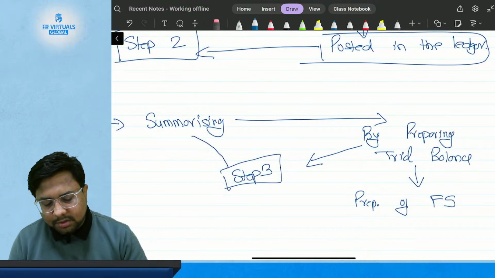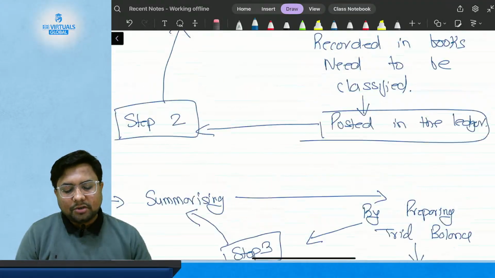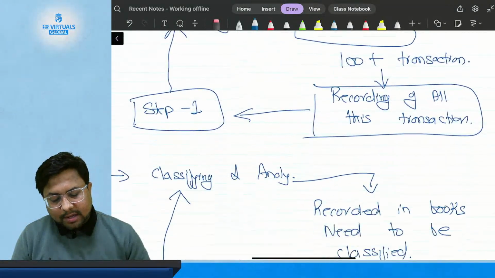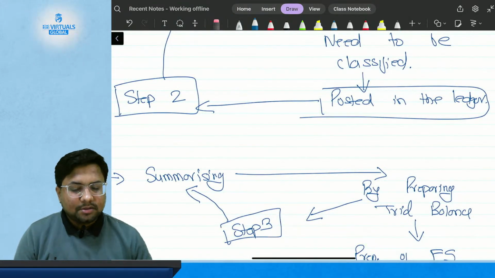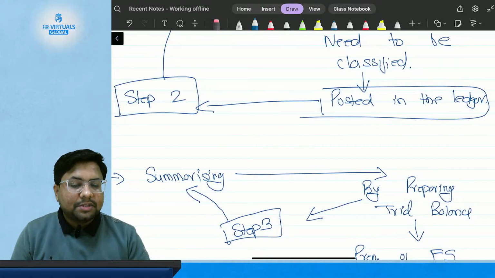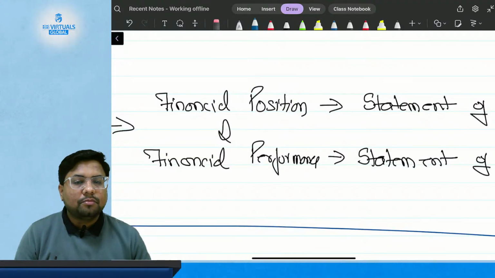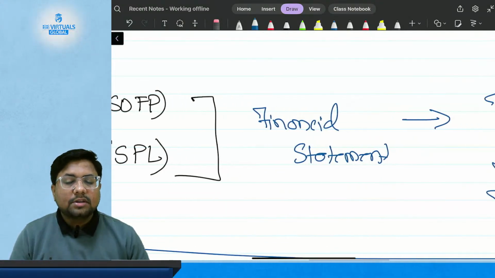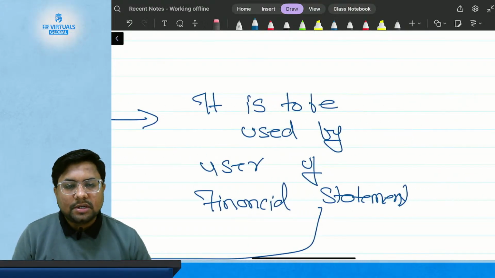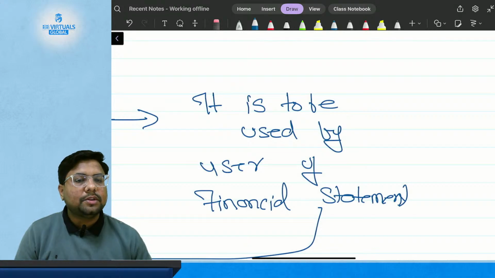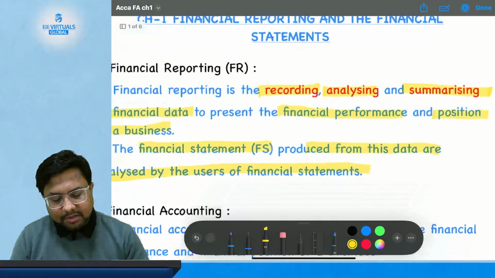So if I ask you what is financial reporting, you can say financial reporting is recording, classifying, analyzing and summarization of financial data to present in the form of financial position and financial performance, which is also called financial statement, which is ultimately going to be used by the users of financial statement. This is the meaning of financial reporting.